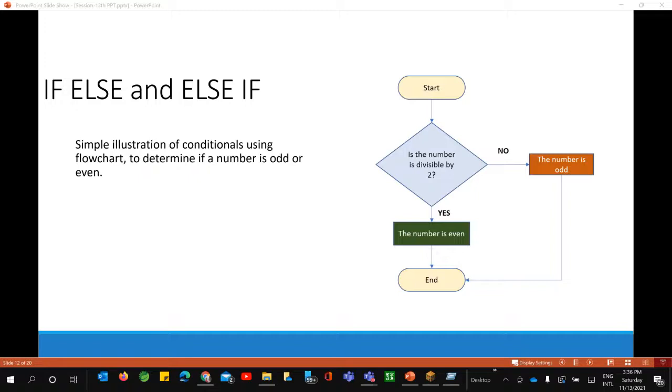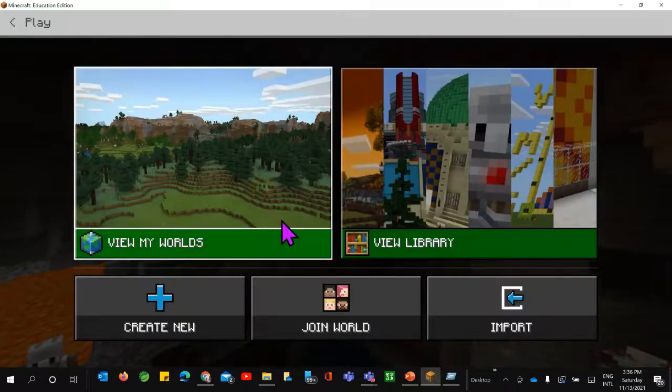Okay, so I will switch this application to the code through Minecraft. I'll open Minecraft now.